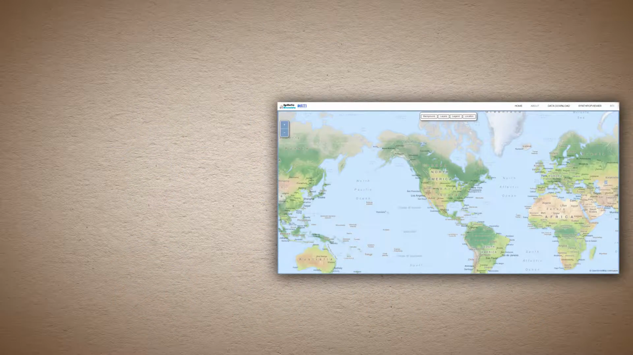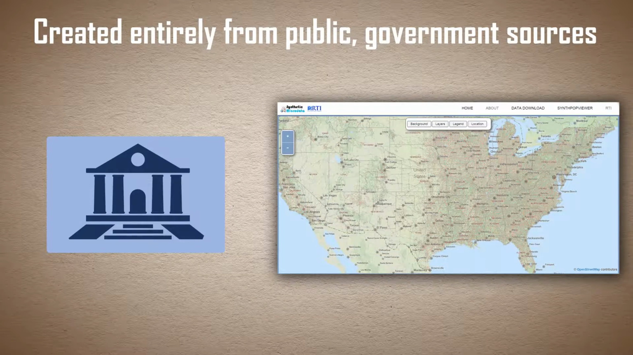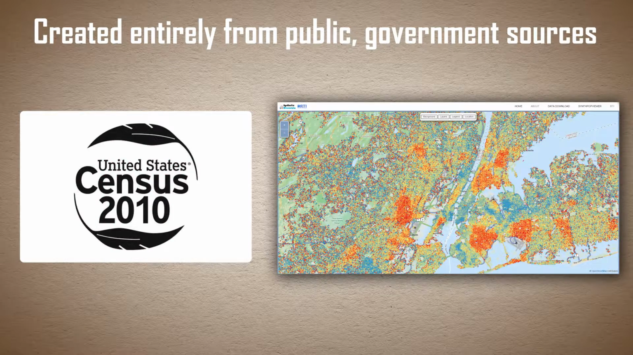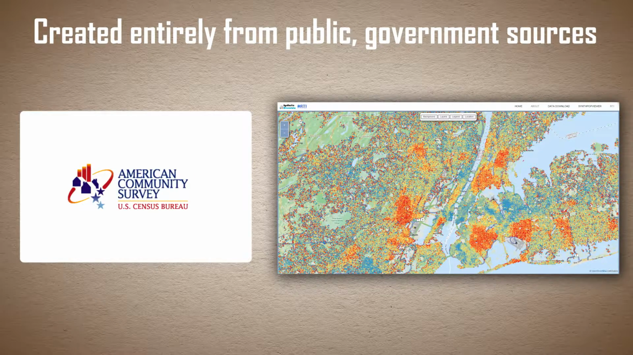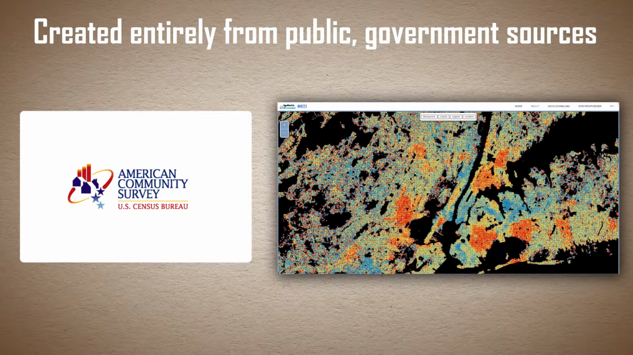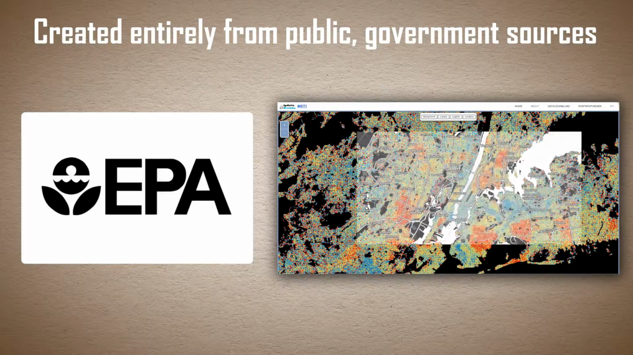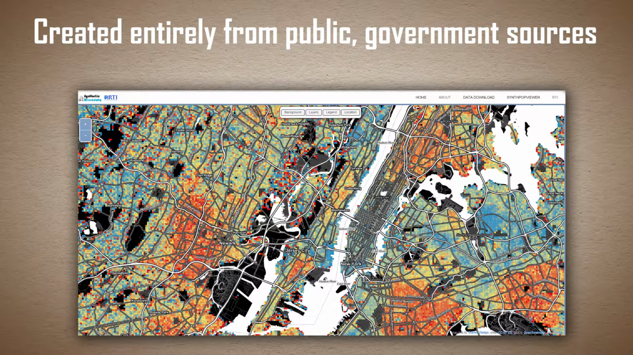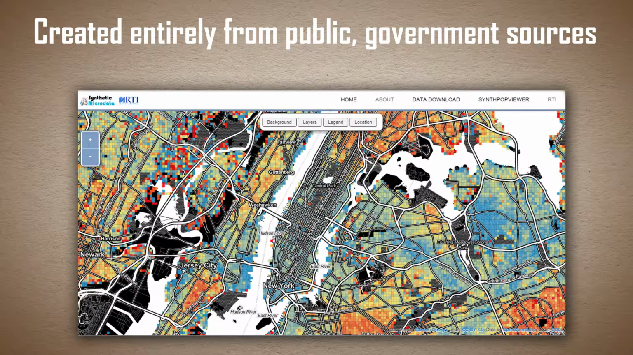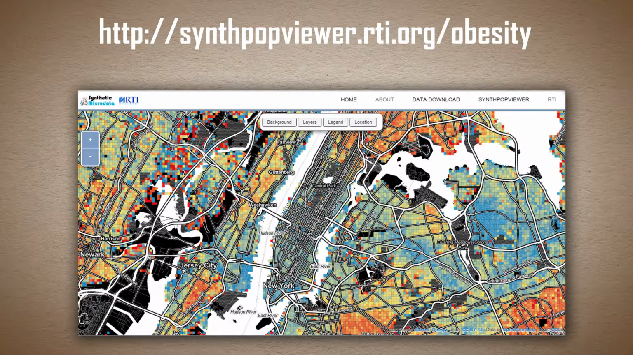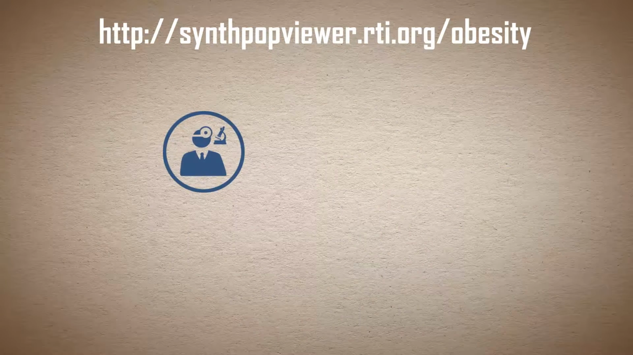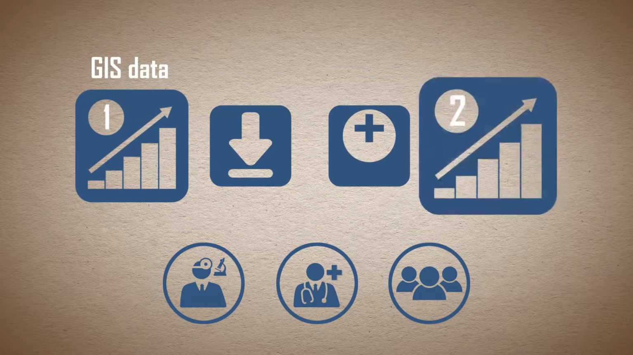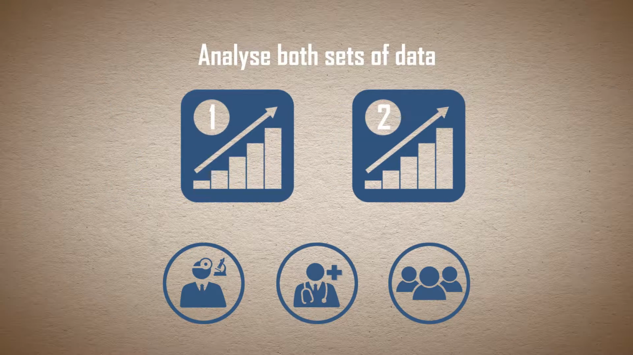The U.S. Obesity Map was created entirely from public government sources, including data from the Census Bureau's 2010 U.S. Decennial Census and 2007 to 2011 American Community Survey, and the Environmental Protection Agency's Integrated Climate and Land Use Change Scenario. The data are available for viewing and downloading on an interactive obesity mapping website, synthpopviewer.rti.org/obesity. Researchers, practitioners, and communities can download the GIS data, add their own information, and analyze both sets of data